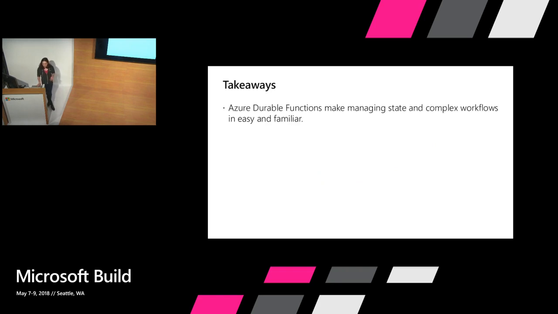So takeaways here basically are that Azure Durable Functions make managing state and complex workflows in, a word I forgot, but I meant to say in Azure Functions, easy and familiar. With our GA release, we have a bunch of improvements on the preview. If any of you have played around with that, we have improved performance. We now have support for large messages, so you can pass in messages that are bigger than 64 kilobytes.